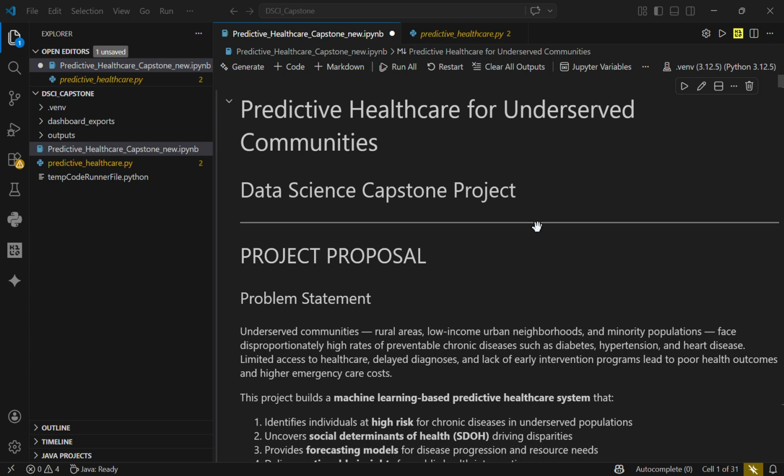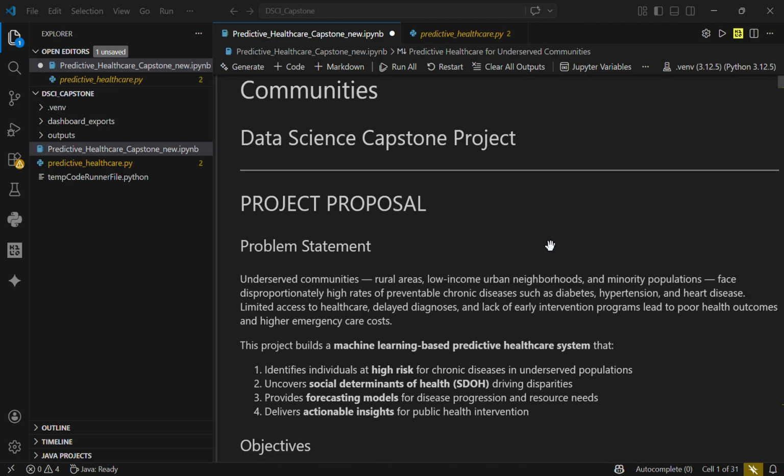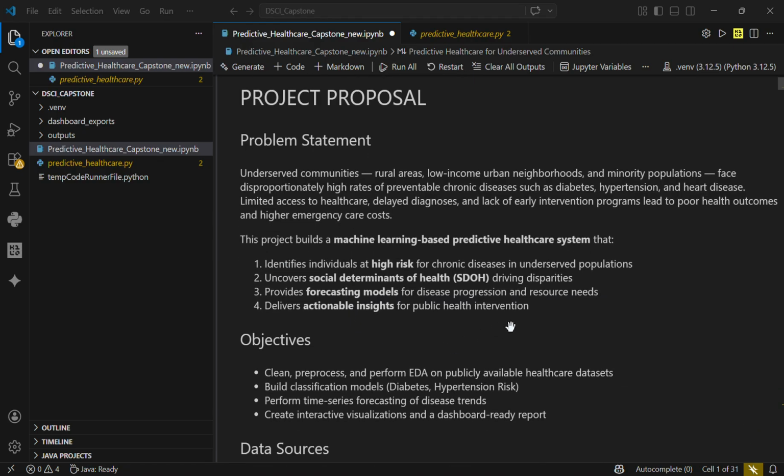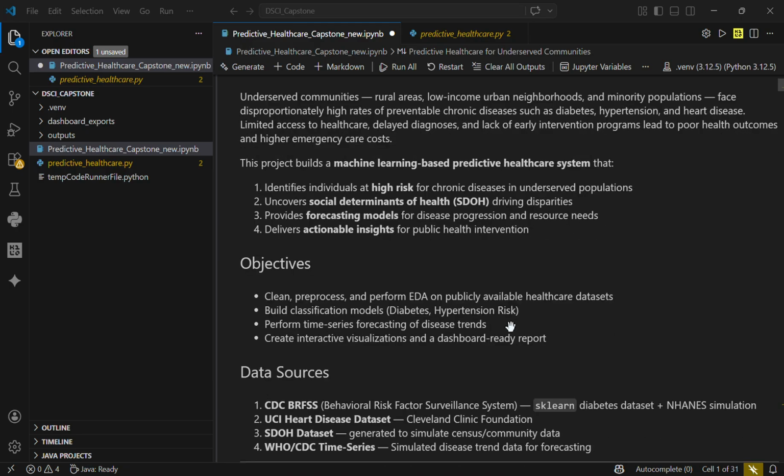Morning. This is our mini project on the topic predictive healthcare for underserved communities. In India and globally, people living in poverty in rural areas or without insurance get sick more. We wanted to understand exactly why and build a system that can predict who is at risk before they get diagnosed.